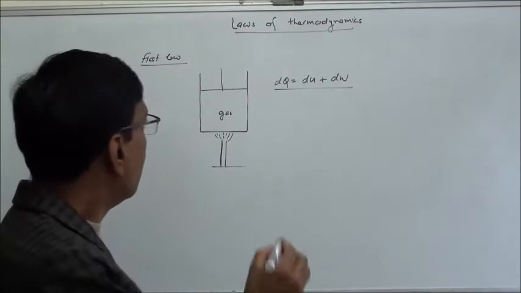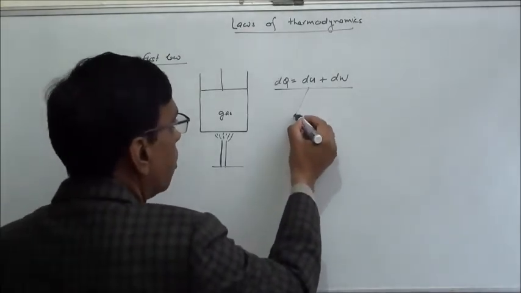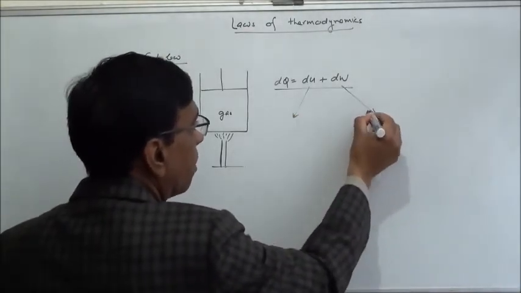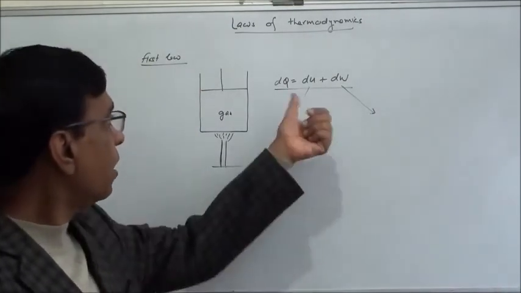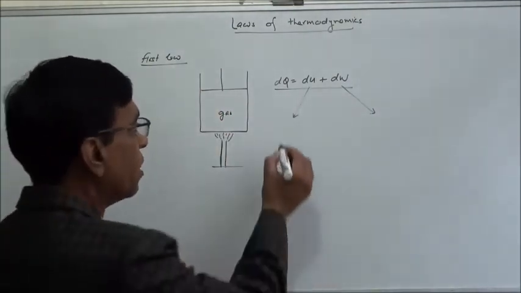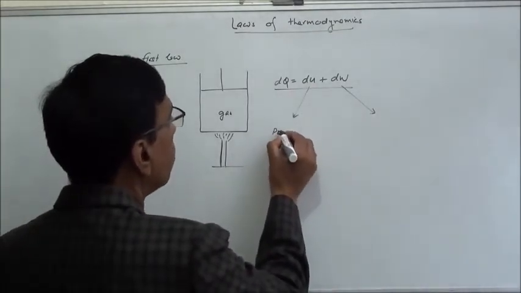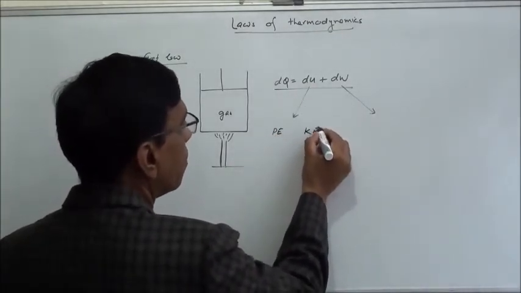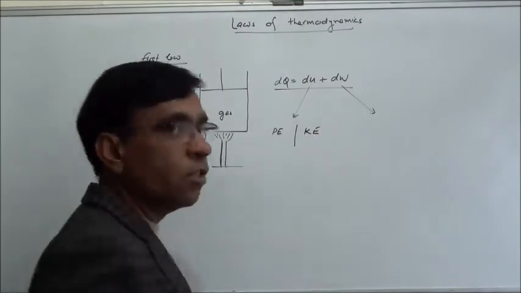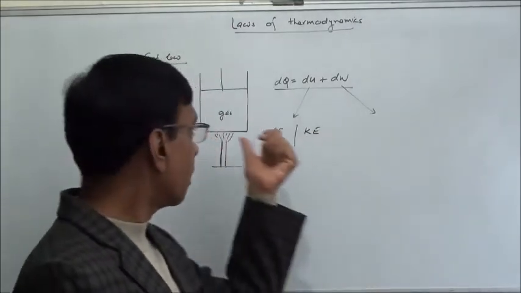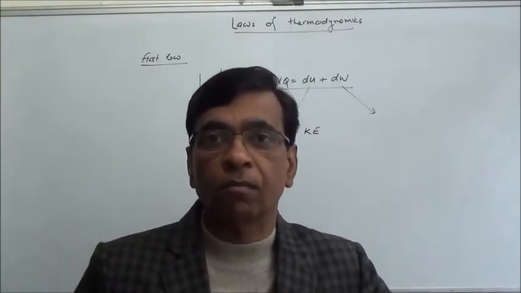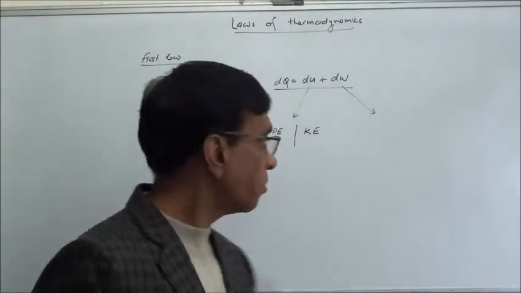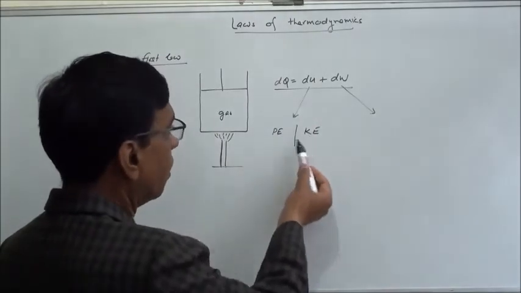Now let me talk separately about the internal energy and work done by a system. Internal energy of any system is actually the sum of potential energy and kinetic energy. Kinetic energy is due to the motion of molecules. If you are taking a gas, the kinetic energy of the molecules is part of the internal energy.